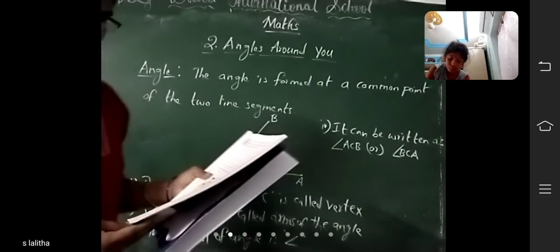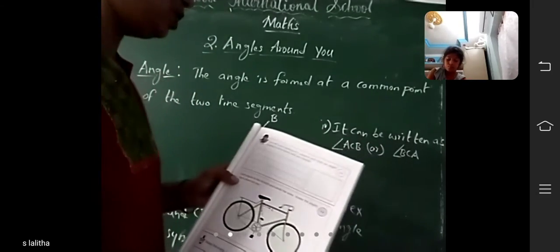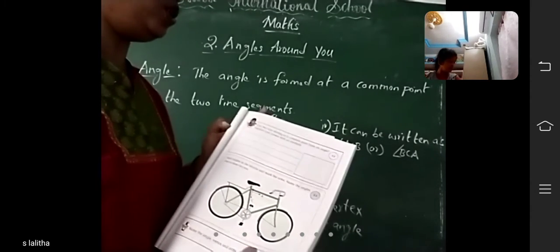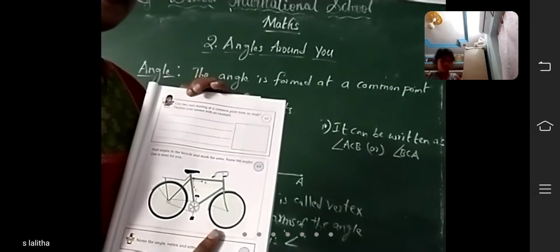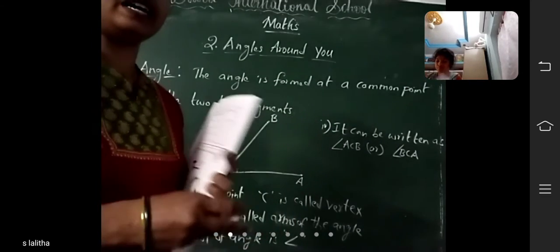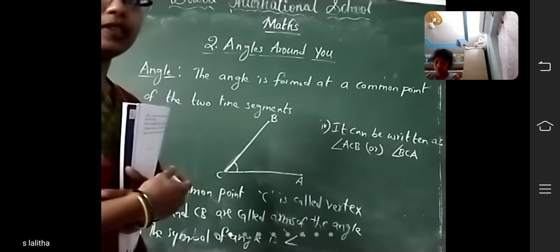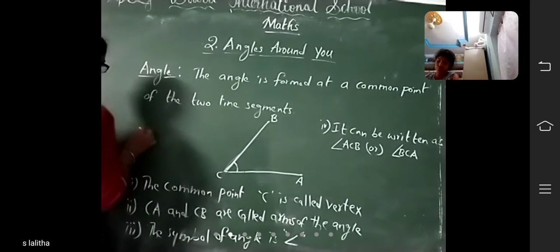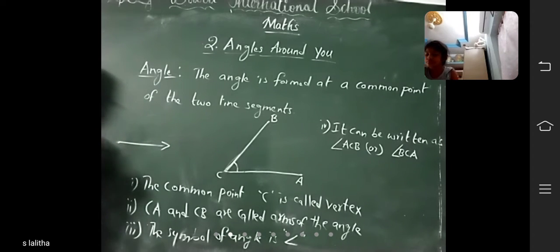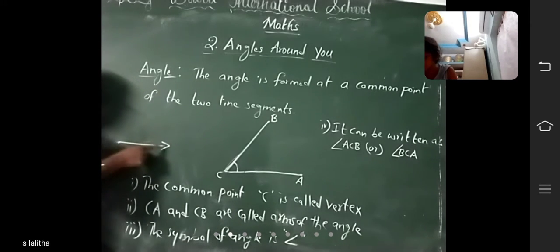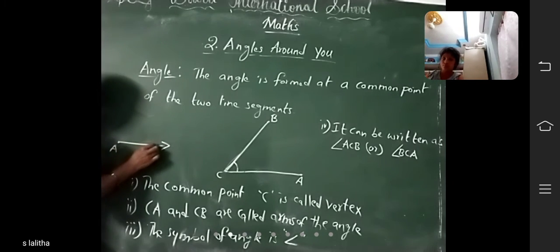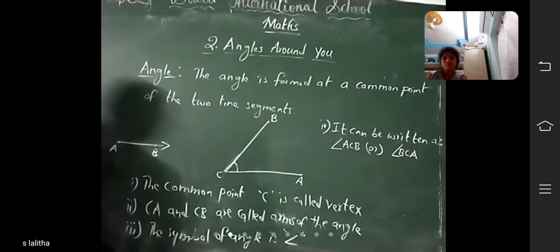Next, turn to your next page, see children, 19th page. Can two rays starting at a common point form an angle? Explain your answer with an example. Two rays are starting at a common point or not, children? Yes. See here. This is a ray. A ray has a starting point, and there is no end. This is called a ray. A, B.